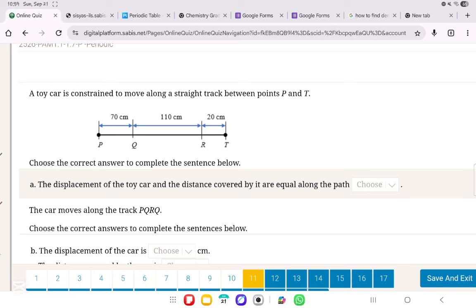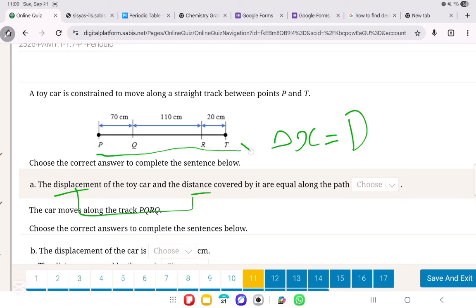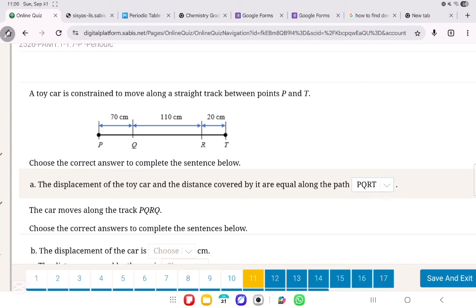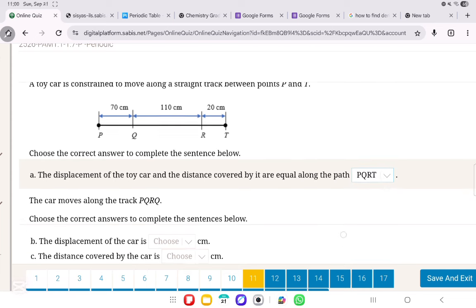A toy car is constrained to move along a straight track between points P and T. The displacement of the toy car and the distance covered by it are equal along which path? Along the path where they travel in the same direction. So displacement is only ever equal to the distance traveled if and only if they're moving in a straight line in one direction. So in this case, it could be PQRT or TRQP, whichever works is a correct answer. So PQRT is a straight line in one direction, so this is the correct answer.